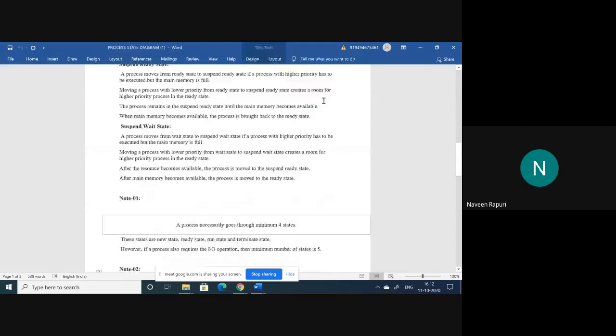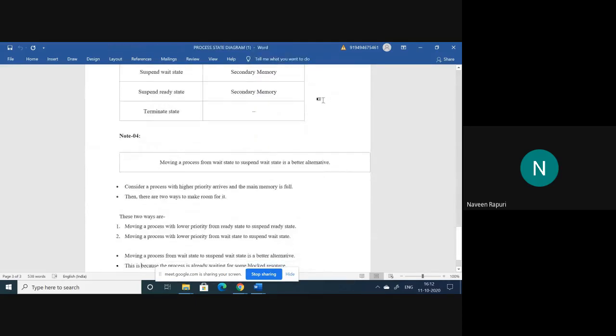You may get questions from the process states, like the one I discussed in the previous section. You may get questions from the process state diagram. I will share it after completion of my class, sir.